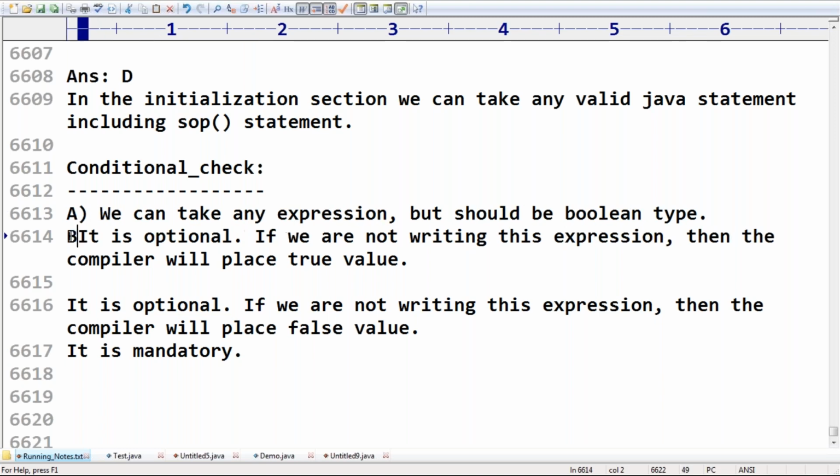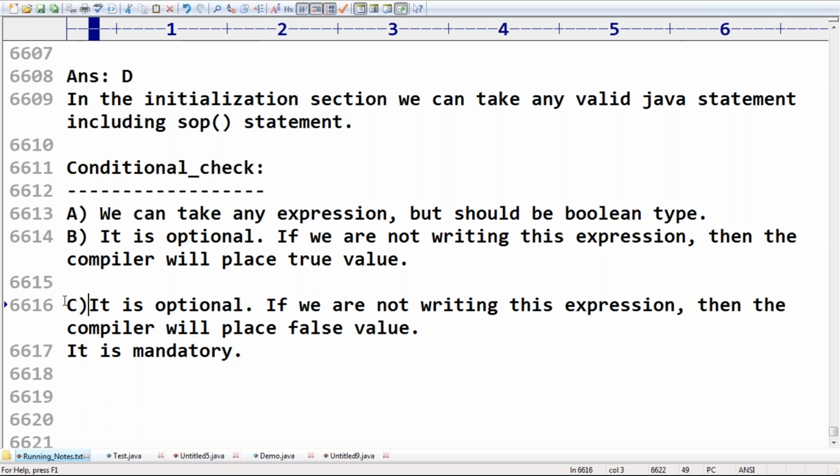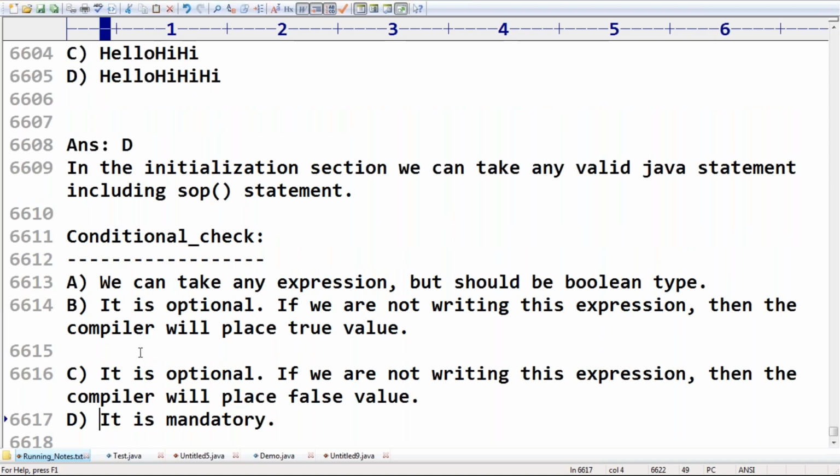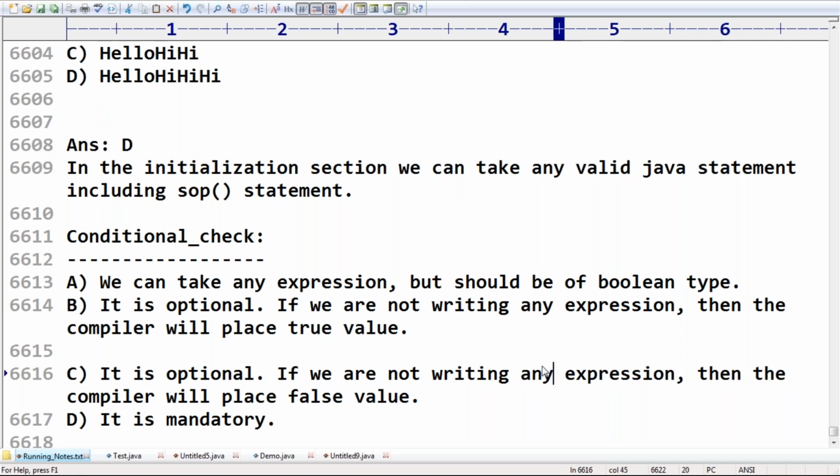Yes, I already told you, sir. The first two things are perfectly valid. Please take special care. We can take any expression, but it should be of Boolean type. It is optional. If we are not writing any expression, then the compiler will place a true value. If we are not writing any expression, then the compiler will place a false value, like that.